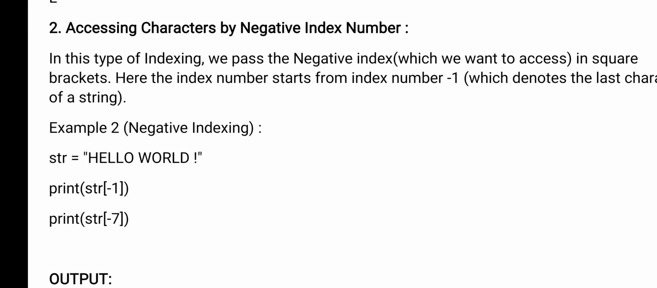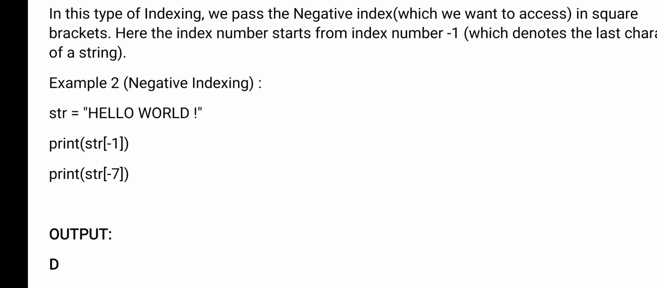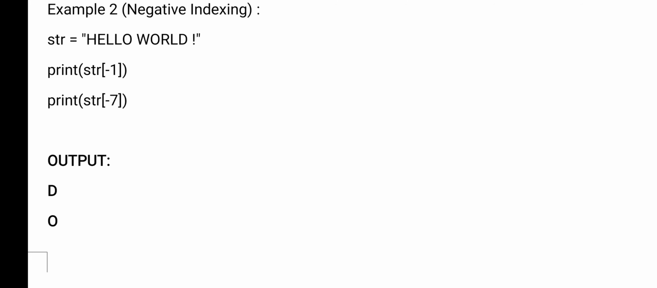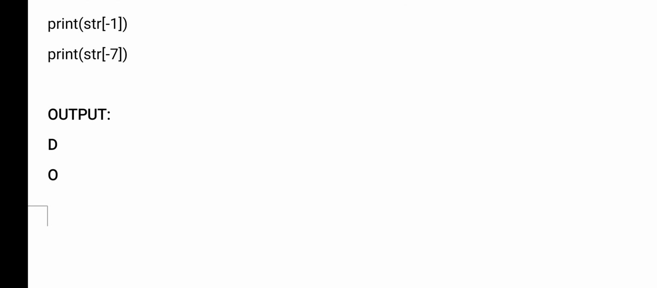Minus 1. See here, negative index. One string I have given, str equals hello world. Print str minus 1. Minus 1 means what here? The last one. Then minus 7, you come in reverse order, and something like O will be printed, right? So negative comes from right to left.